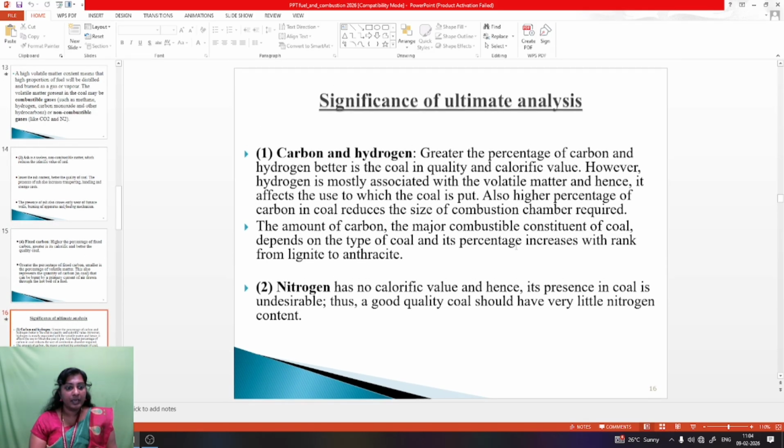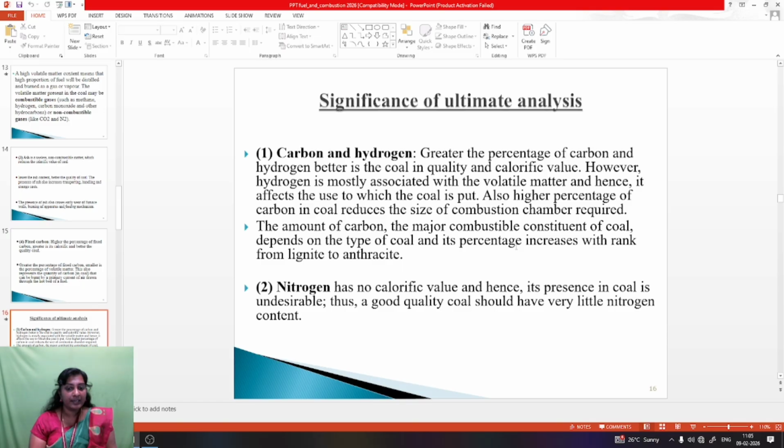Significance of ultimate analysis. Carbon and hydrogen content. Greater the percentage of carbon and hydrogen, better is the coal's quality and calorific value. However, hydrogen is mostly associated with the volatile matter and hence it affects the use to which the coal is put. Also, a higher percentage of carbon in coal reduces the size of combustion chamber required. The amount of carbon, the major combustible constituent of coal, depends on the type of coal and its percentage increases with the rank from lignite to anthracite.